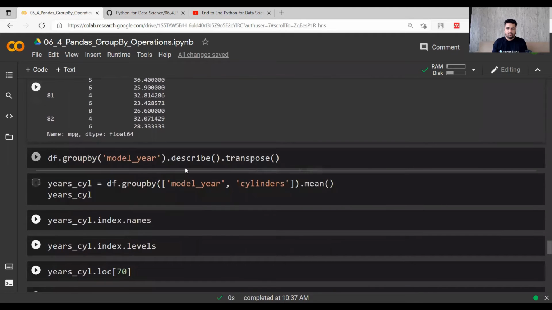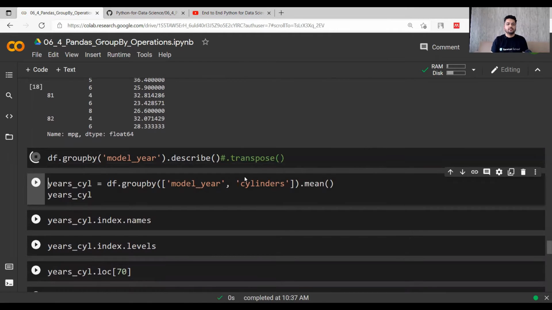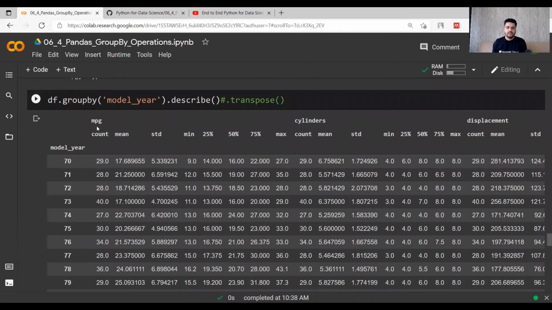Right now, if I want to describe my model year grouping, if I do it like this, it will look something like this. You can see that there is MPG, there are cylinders, there is displacement, and for each parameter, the count, mean, standard deviation, min, and 25%, 50% up to max. So these 8 values are being calculated for each parameter.